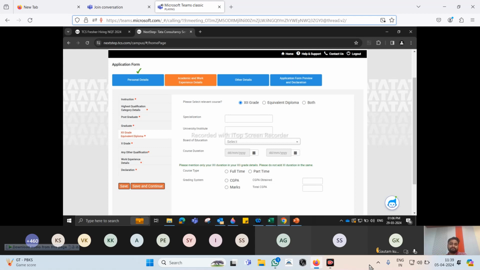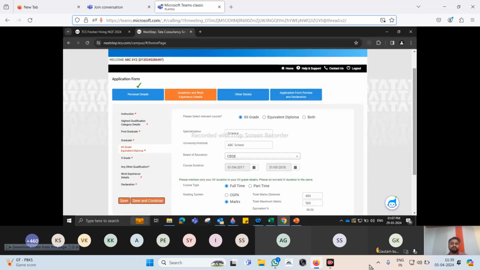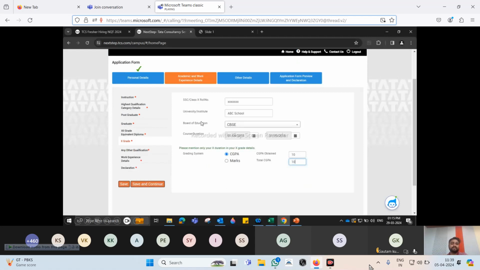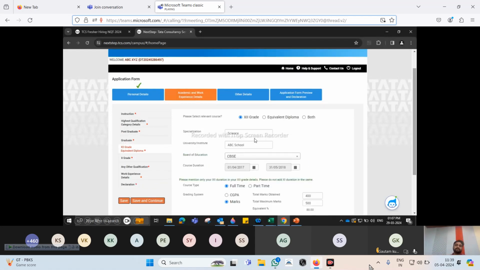This is what it looks like. If you have done 12th grade, mostly you would have done it in science. Do not mention biology, maths, physics, chemistry. These were subjects, these were not a specialization. Specialization should be science. Then university or institute: if you have done it from a junior college, you can mention the name of the junior college. If you have done it from school, then you can mention the school. Board, all the boards across India are listed over here. You can mention that as well.